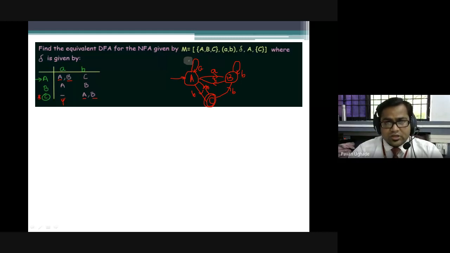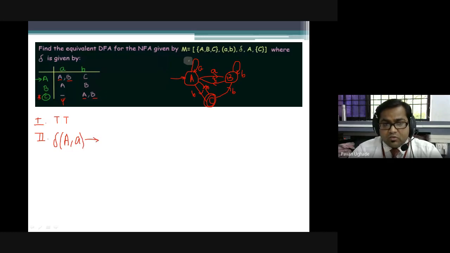In step one, you will be drawing the transition table. In step 2, once again you will be drawing the transition table. So step 1, the transition table, is already drawn, so I will not draw it. In step 2, you will start by writing all the transitions. I'll start with the initial state only. What was the initial state? Transitions over A, over small a.